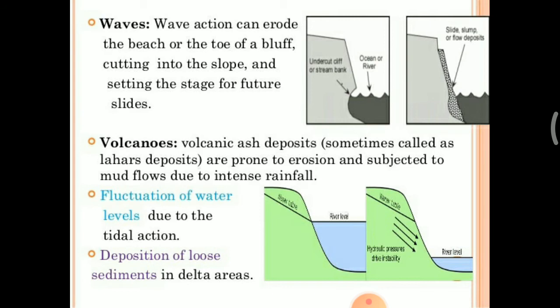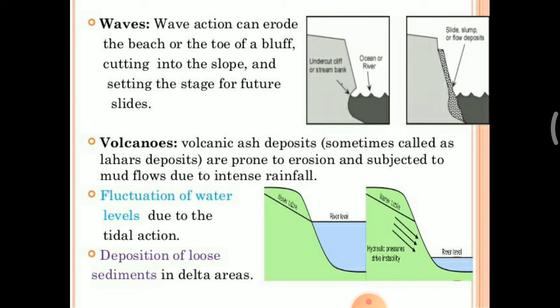Next one is waves. Wave action can erode the beach or the toe of the bluff, cutting into the slope and setting the stage for the future. We can see the diagram. Due to ocean or river waves, the toe of the steep slope gets cut and eroded, and due to which a landslide may occur. Next factor is volcanoes.